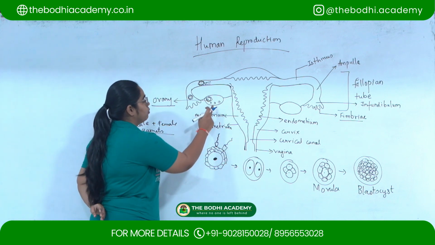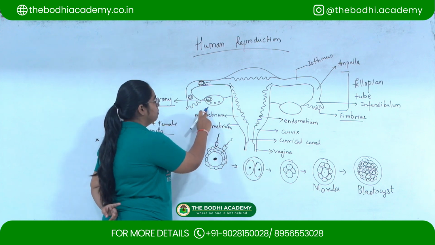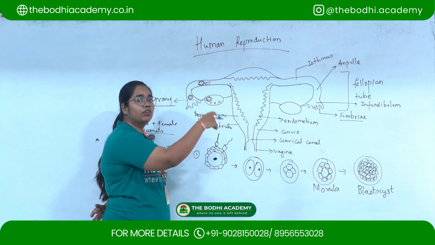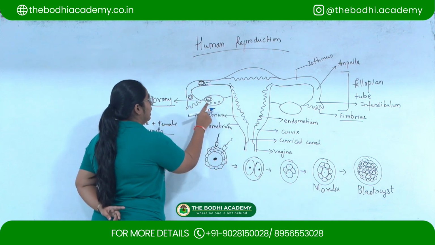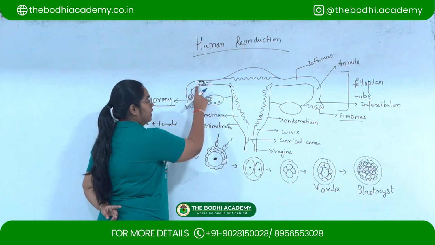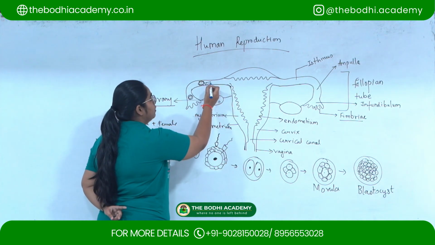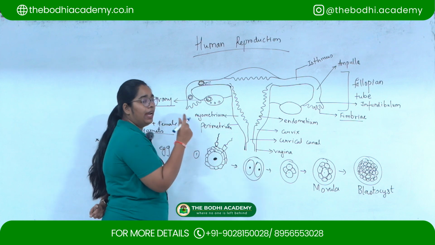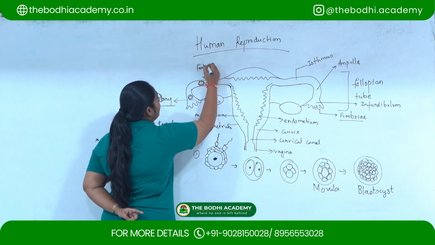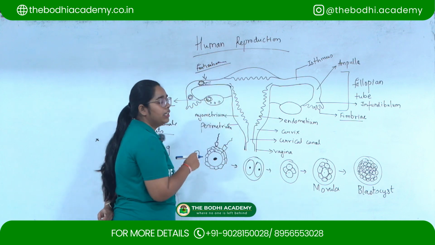Every month one egg is released from an ovary. If in this month the egg is released from this ovary, in the second month the egg will be released from the other ovary. When the egg is released from the ovary, it travels into the fallopian tube and reaches the isthmus region, wherein the sperm will meet the egg and the process of fertilization will occur here.